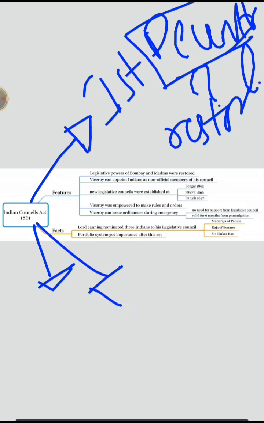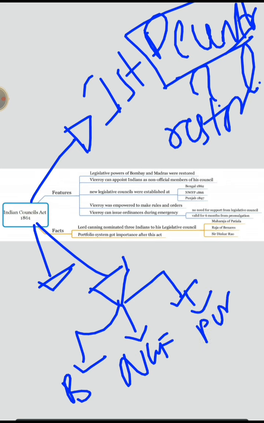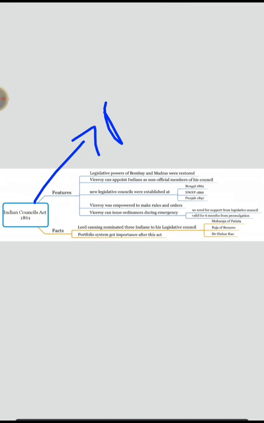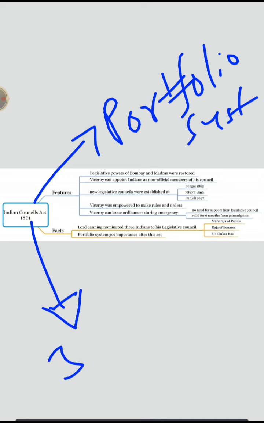Okay, and new legislative councils were established at three areas: Bengal, the Northwest Frontier Province, which is now in Pakistan and Afghanistan, and Punjab, in 62, 66, 67, 97. And for the first time, the portfolio system got introduced as Lord Canning nominated three Indians to his legislative council.